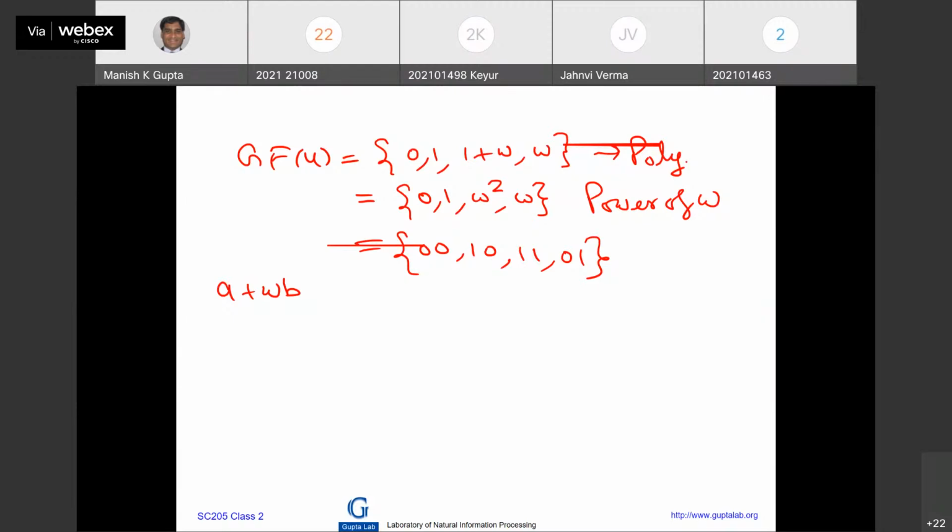Each can be represented by a power of omega or a polynomial form of omega. Similarly, for 8 bits there are 2 choices for each, so 2 raised to power 8 is 256 elements. So maybe you can construct a field with 256 elements.